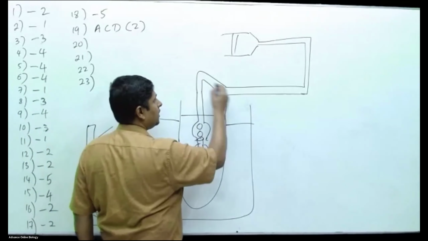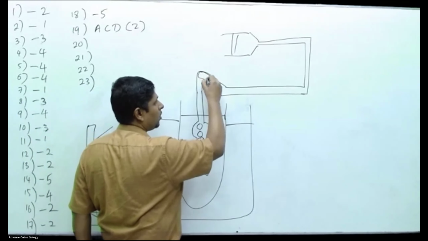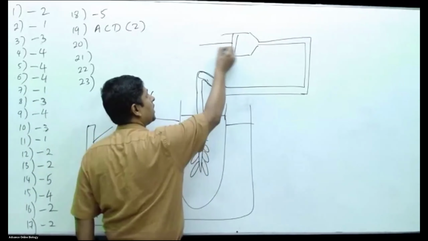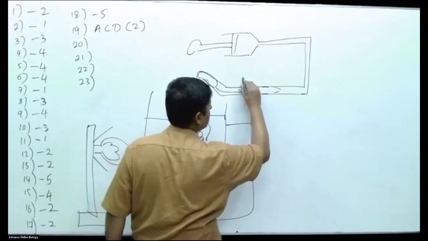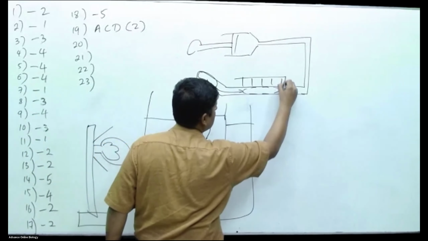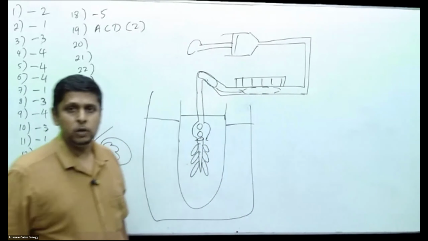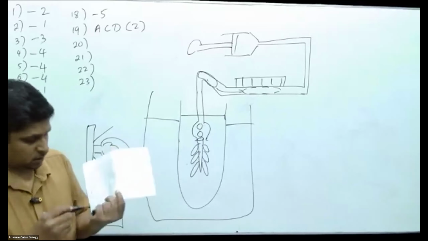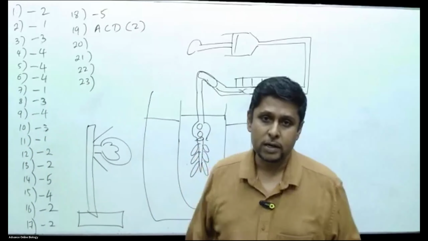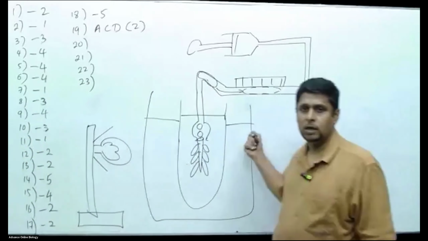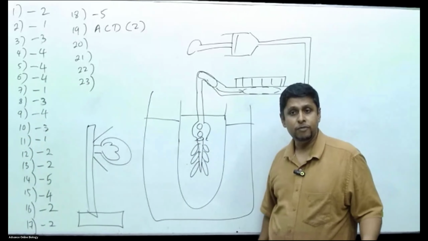Oxygen collects here and forms an air column, and by pulling the piston back, you can draw this into this area so that you can easily measure the volume against this calibrated tube. This is how you do it. This is the Audus microrespirometer apparatus. Why do you use this? To measure the oxygen volume released in photosynthesis.